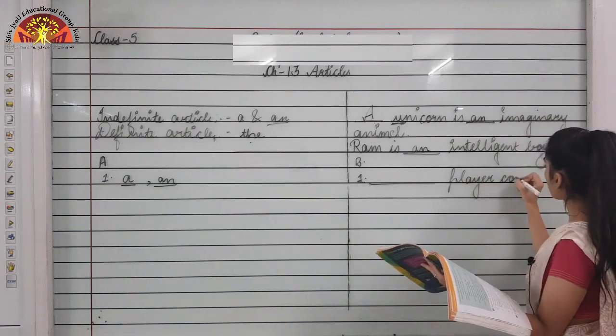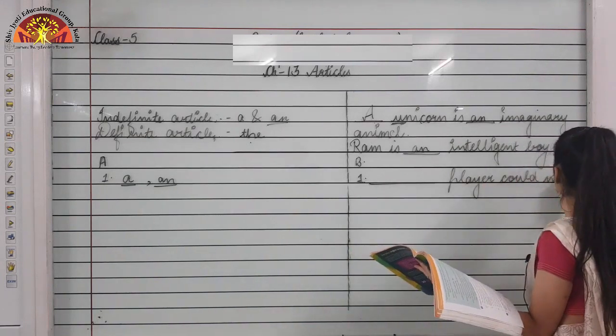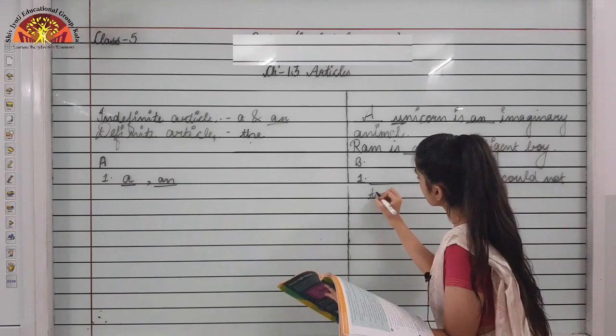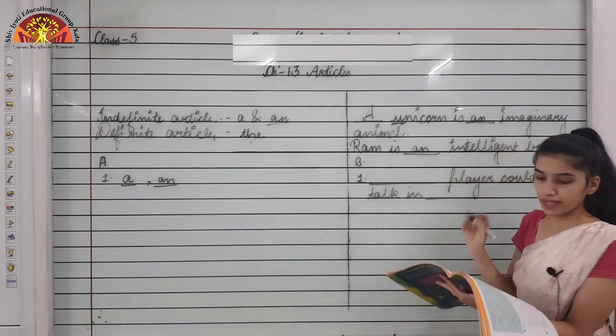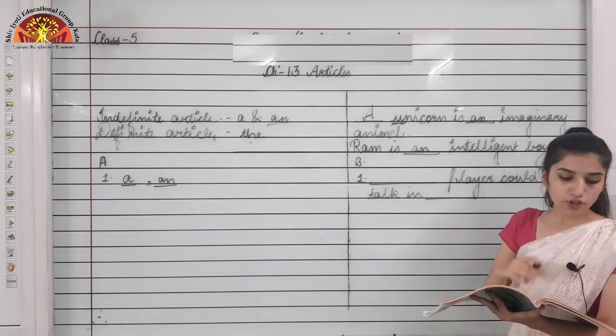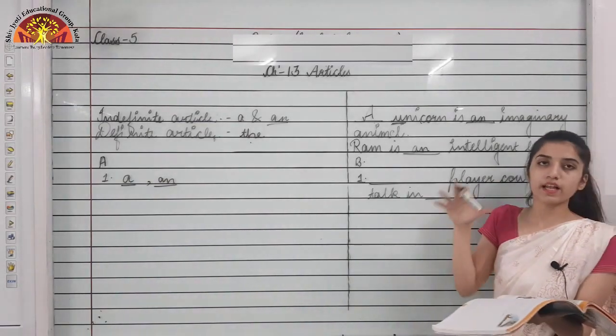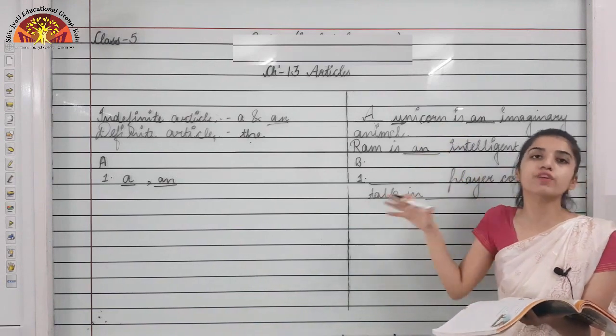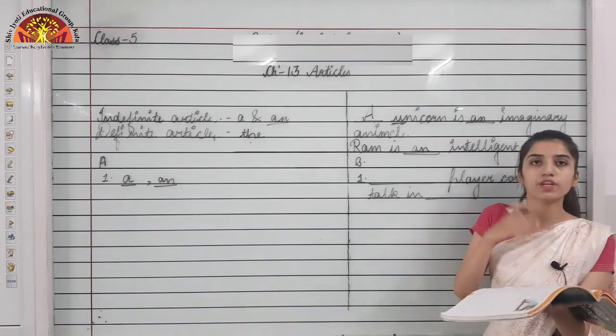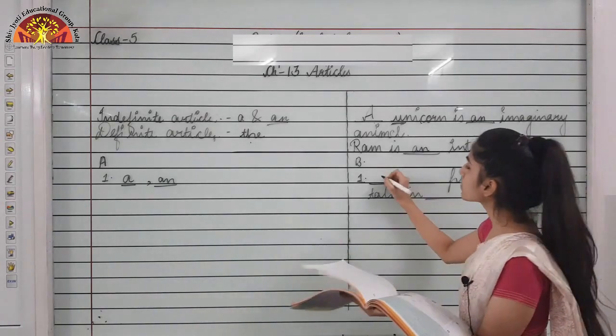Player could not talk in dash, okay. So here we are talking about the name of the player, like the name of the country's people, the people of the country. Like we are Indians, so we will use "the Indians", okay. So that is why what will come?